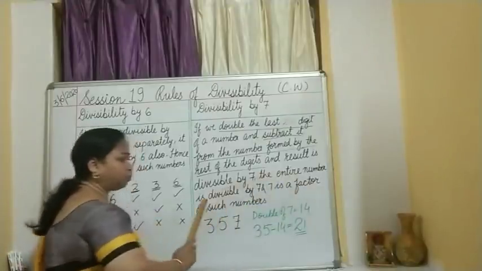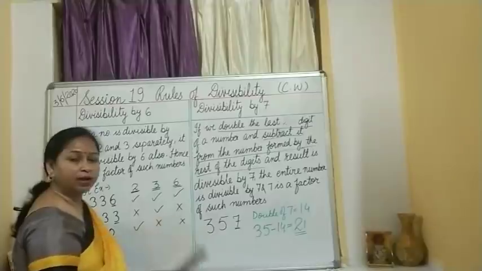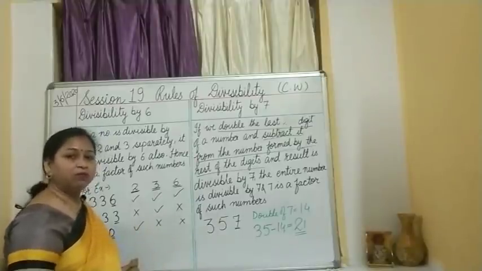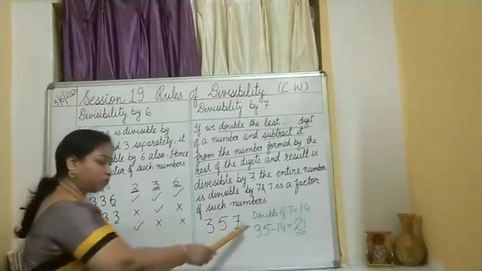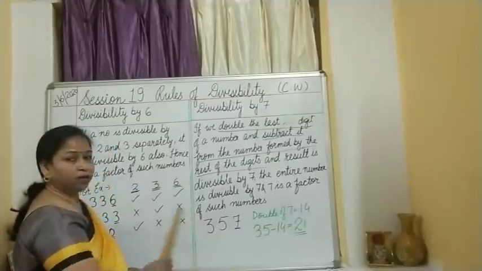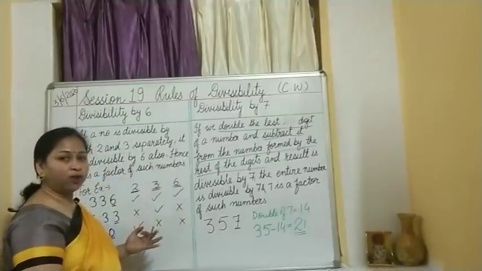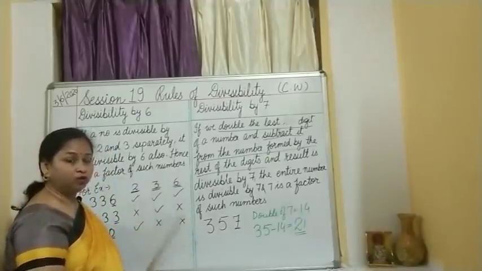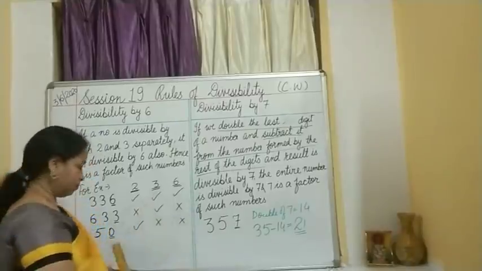The entire number is divisible by 7 and then 7 will become a factor of this very number. Okay. So, 2, 3, 4, 5, 6, 7 over. Now, we will move on to 8 and 9.